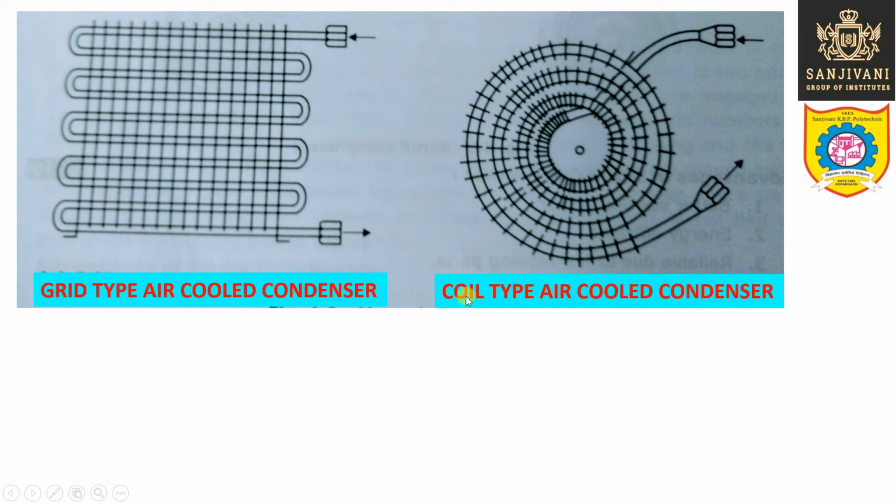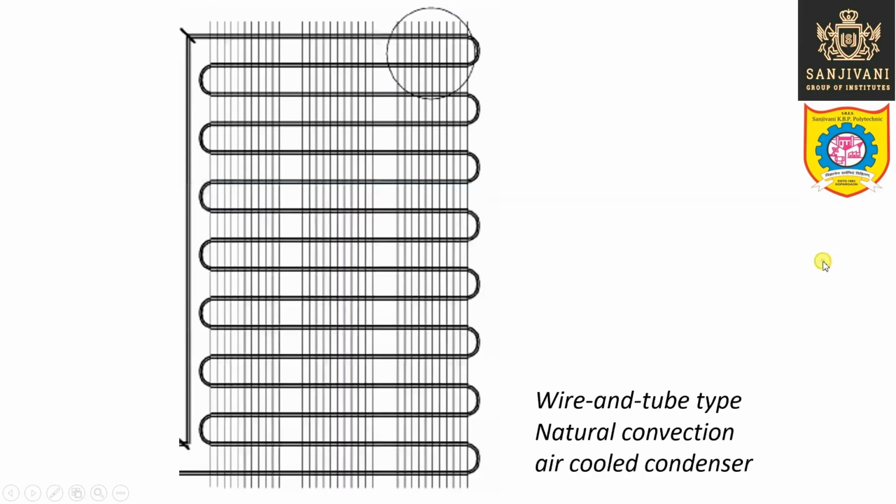So another is the coil type air cooled condenser. There is only difference in the shape of the coil. So this coil is forming a spiral. The coil is in the spiral shape. So this is the inlet and this is the outlet, and after the inlet there is a spiral shape. The spiral starts from the center and it moves in the outward direction like this. And here also fins are provided to increase the area, increasing the speed of the heat transfer.